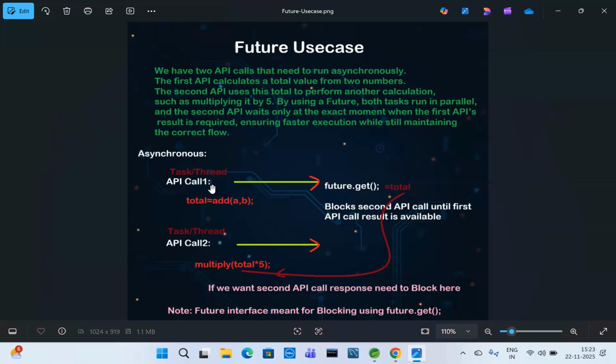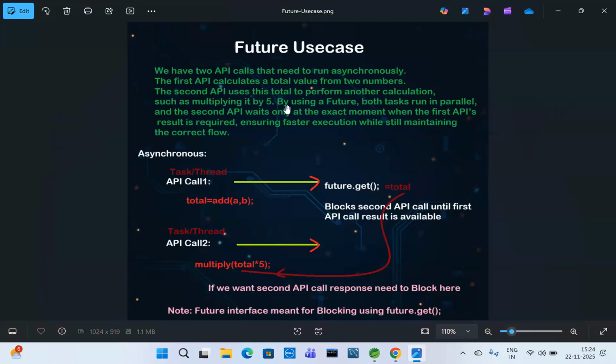We can call multiple threads asynchronously by using the executor framework, right? Executor service like that. But I want the first task's response as a parameter to another task. The first API calculates a total value from two numbers. This is the first API call calculating the sum, a plus b. The second API uses this total to perform another calculation. So whatever response we receive from API 1, we need to pass to API 2, such as multiplying it by 5. API 2 will take the total and multiply it by 5.